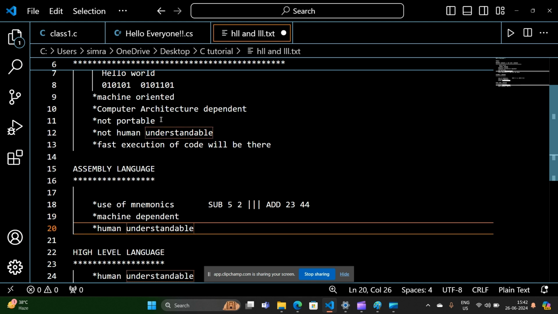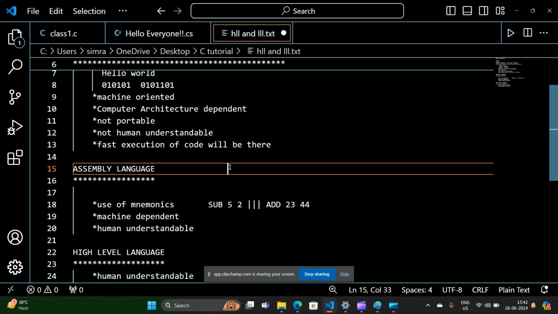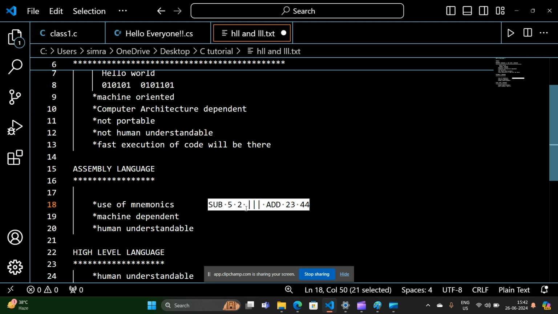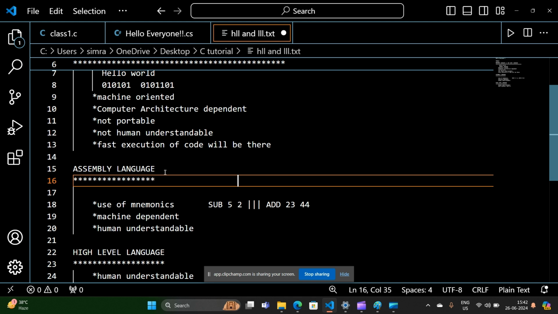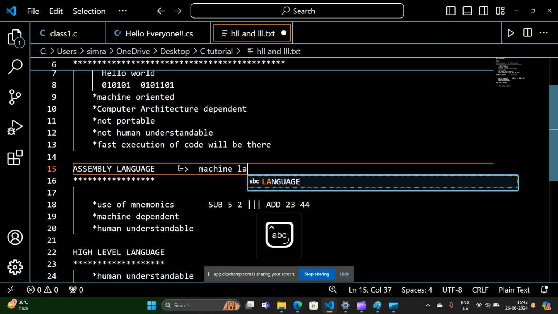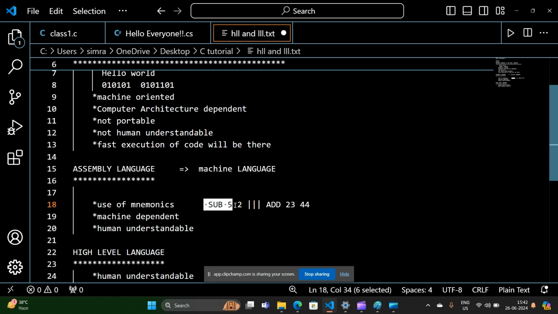The other thing is that machine language has fast execution of code. But in this case, what is going to happen? We are writing the code in assembly language. Assembly language has to be converted into machine language. Then the computer's processor is going to understand which task it has to perform and give the output.